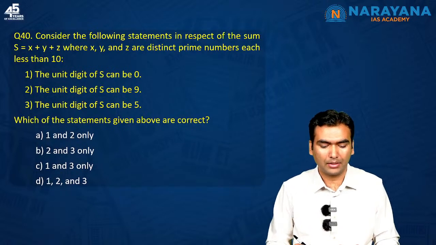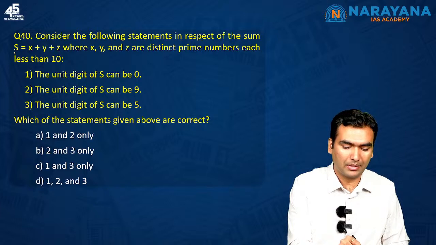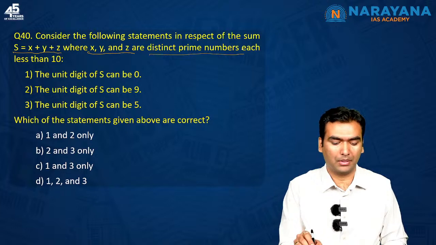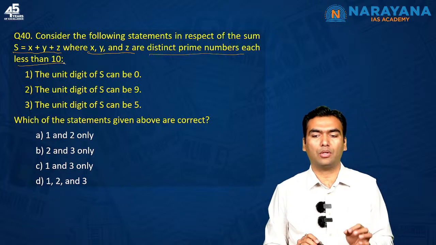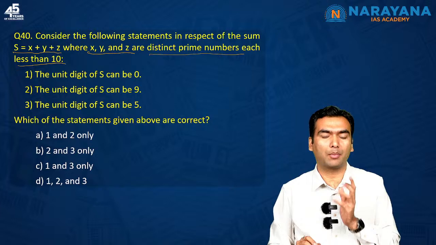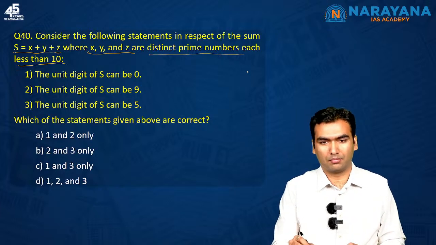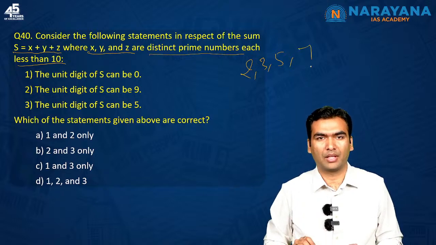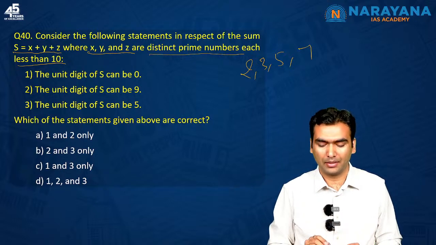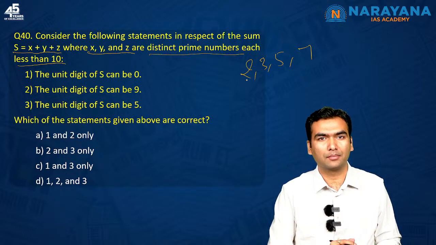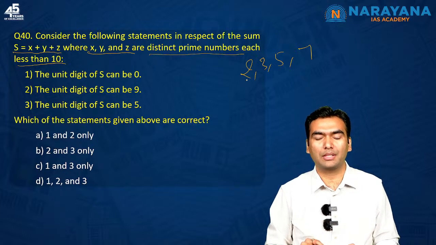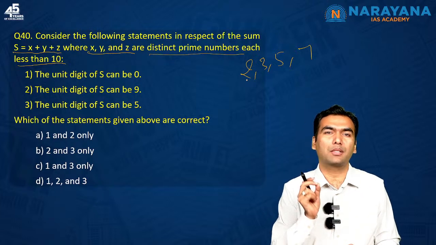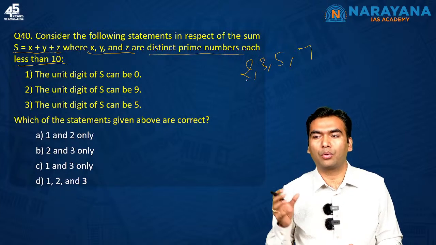Next question says: consider the following statements in respect of the sum S is equal to x plus y plus z, where x, y and z are distinct prime numbers, each less than 10. So first of all you have to find out what are the distinct prime numbers which are less than 10. 2, 3, 5, 7. Some students have made the mistake that they have not included 2 as a prime number, and a few other students have made a mistake that they have also included 1 as a prime number. These are the basic things that must be clear before the exam.